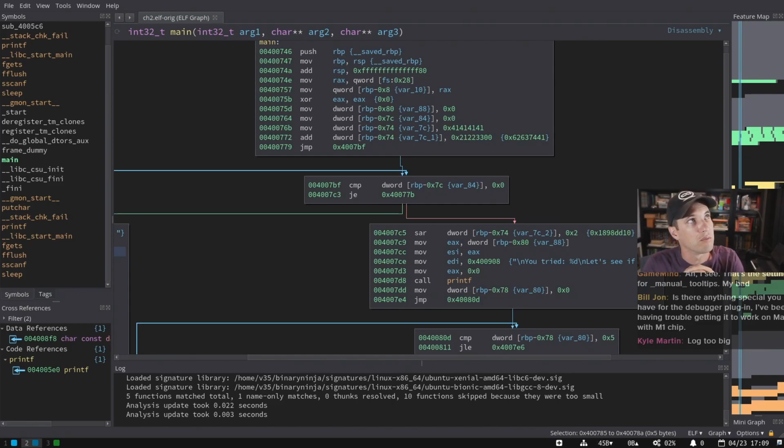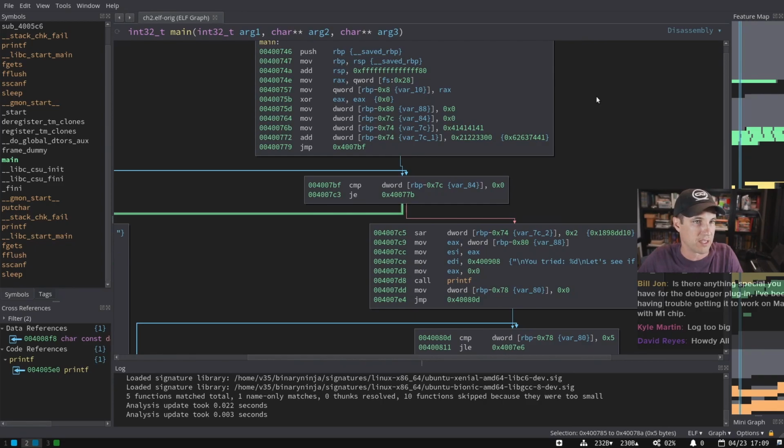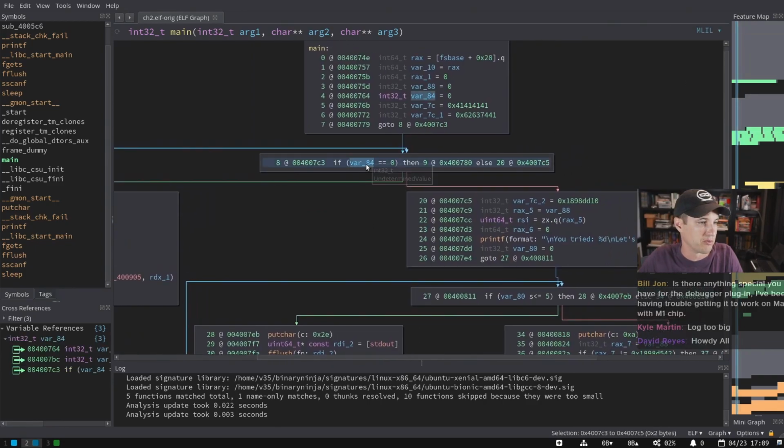I'm trying to think of what might be different. Maybe when you're launching a file with LLDB, I don't know if you have to use the arch command, or there may be some other things we need to do to get it working on the M1, but that should be doable. So definitely ping us on Slack in the debugger channel, and maybe we can follow up. But yeah, I think the reason we weren't getting tooltips before is graph view.